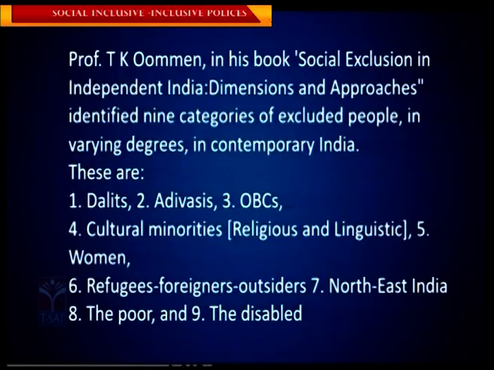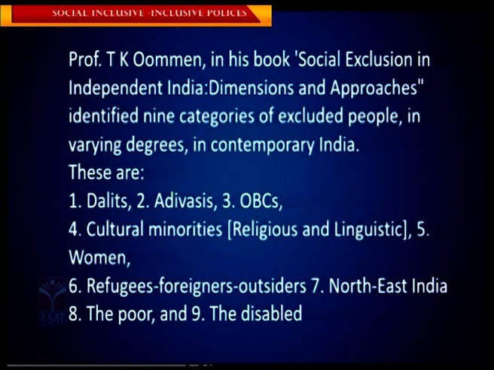Professor T.K. Oommen, in his book Social Exclusion in Independent India: Dimensions and Approaches, identified 9 categories of excluded people in varying degrees in contemporary India. So, as you said just now, those are 9 categories. Yes.